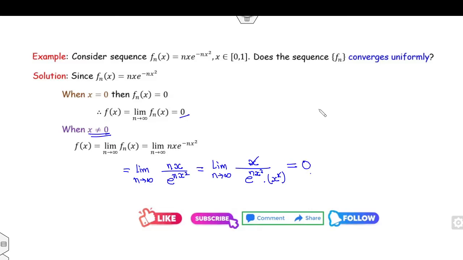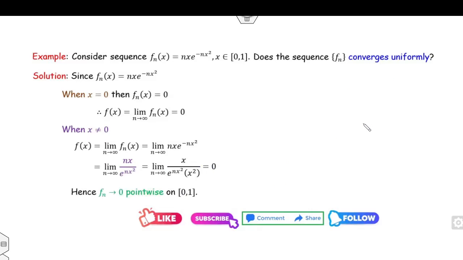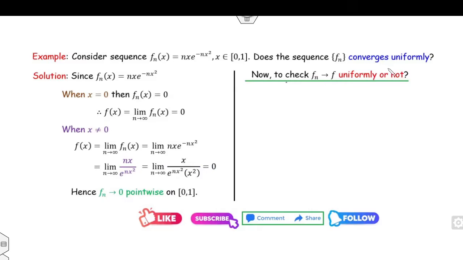So in both cases the limits are 0. That means you can say f(x) is 0 when x is 0, and f(x) is again 0 if x is non-zero. Therefore the sequence fn converges to 0 pointwise. Fine. Now to check the uniform convergence, the first way is you can apply the Mn test.